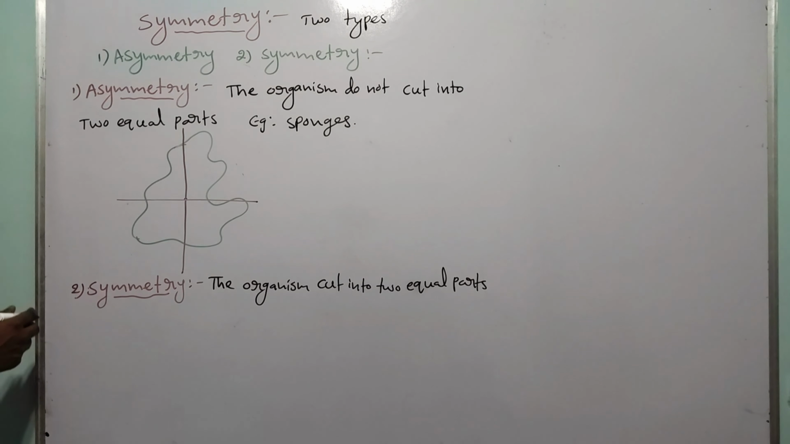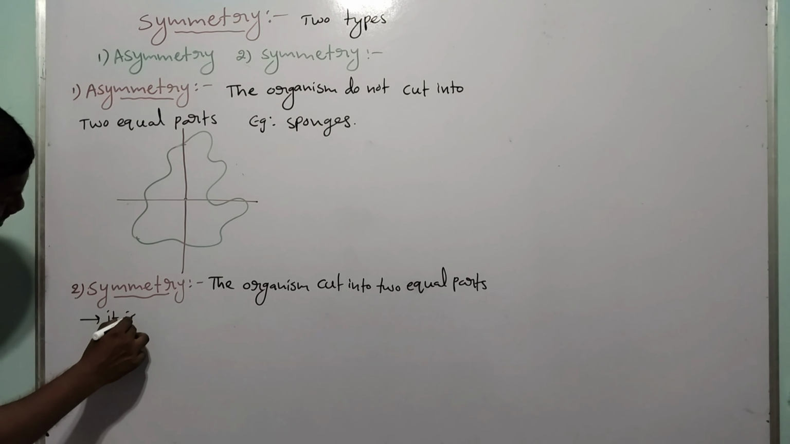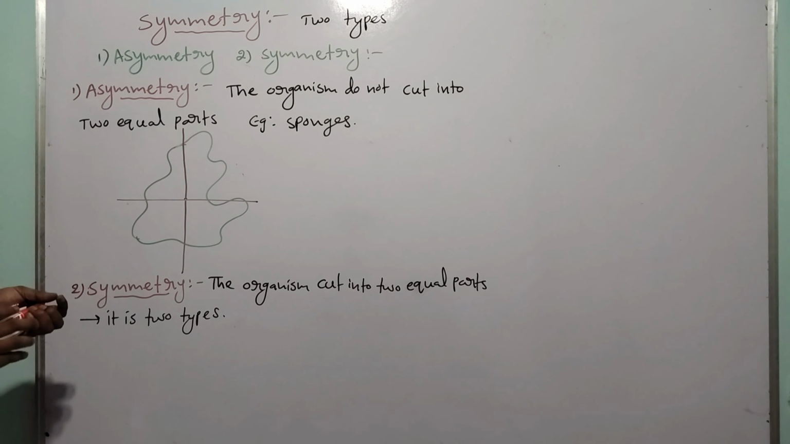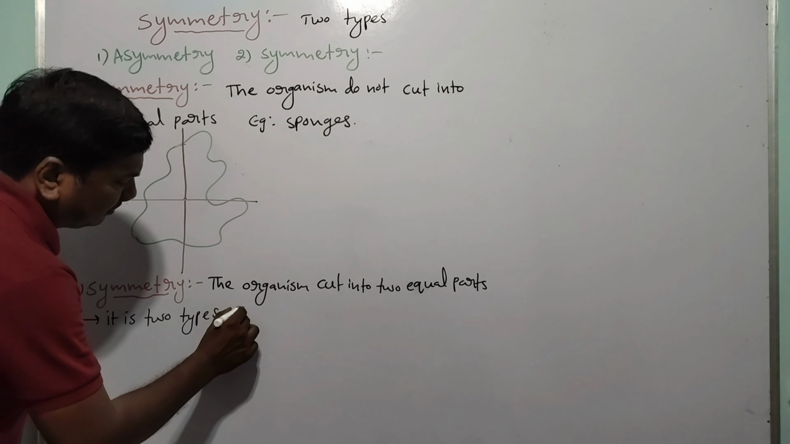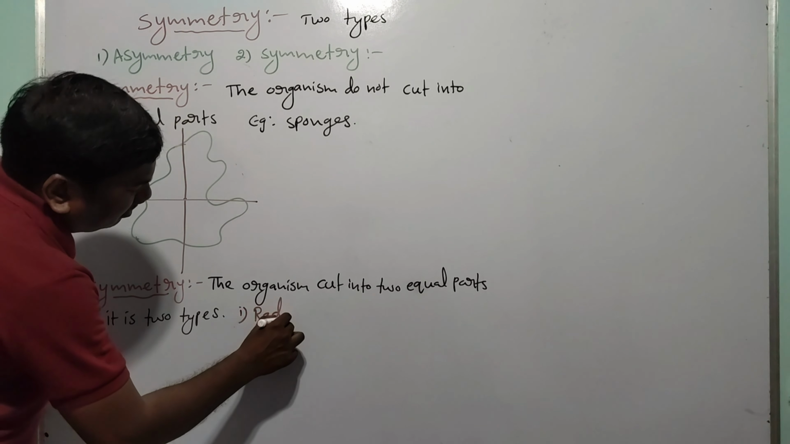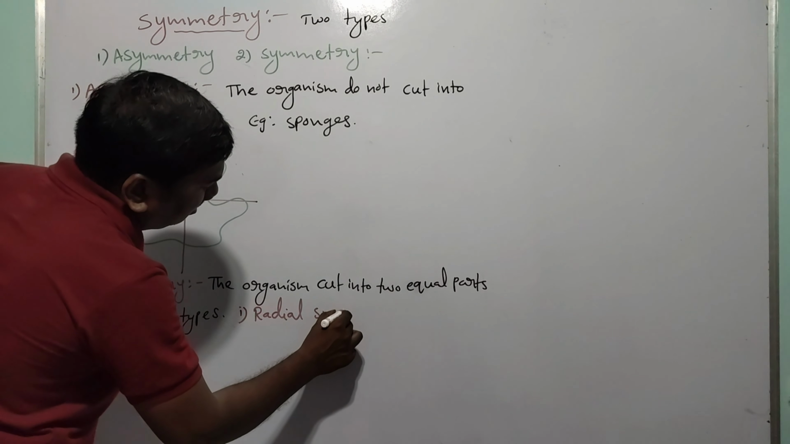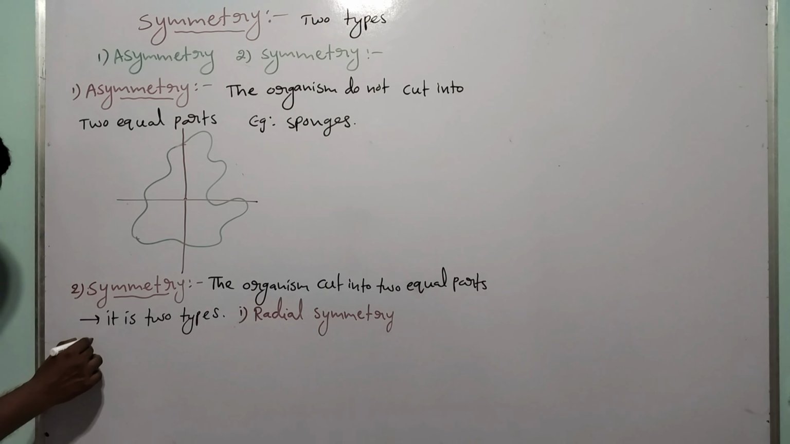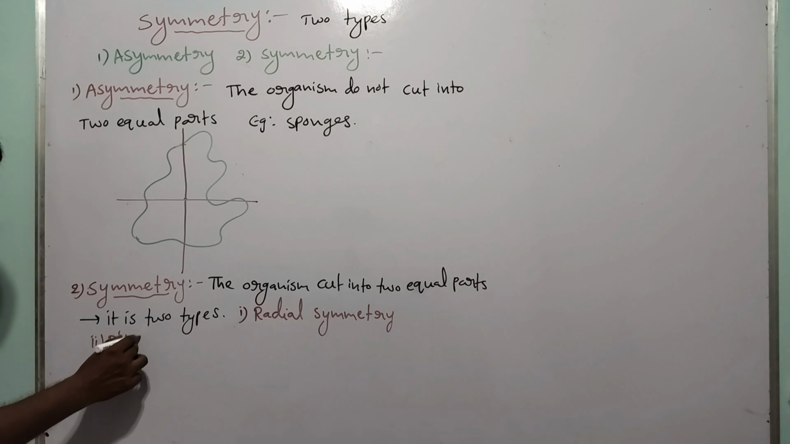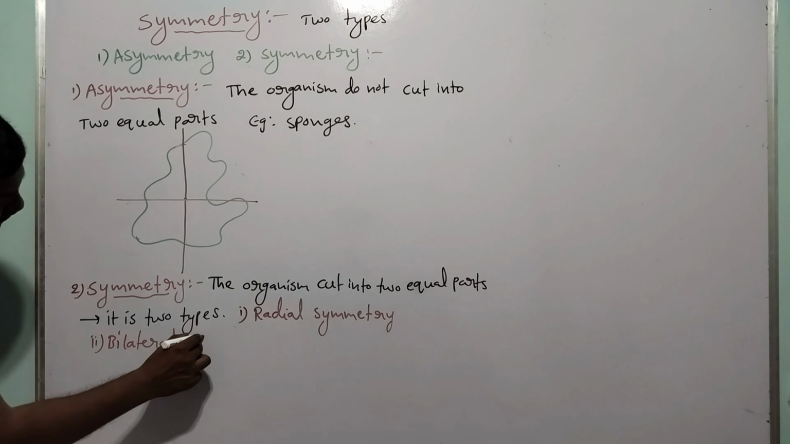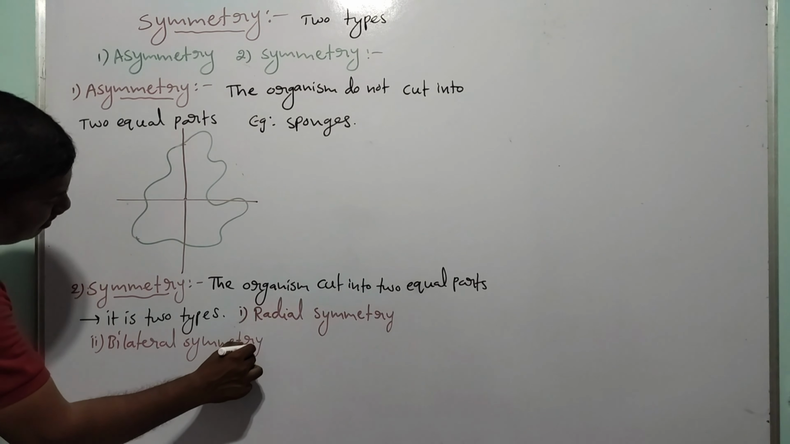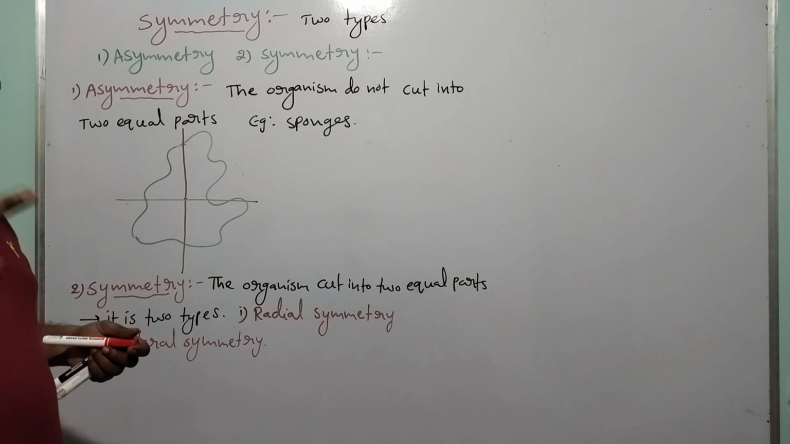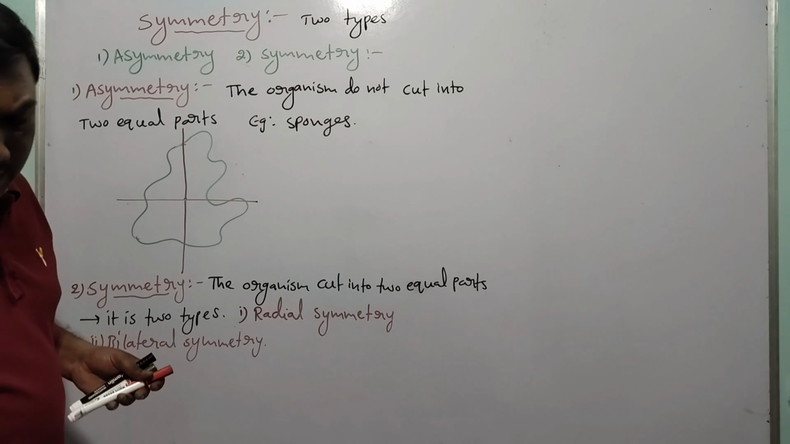Symmetry has two types. One is radial symmetry and the second one is bilateral symmetry. First one, radial symmetry.